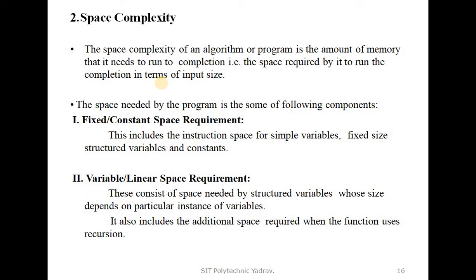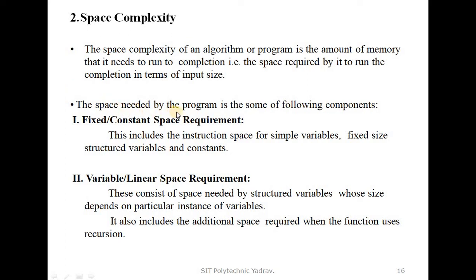So the space is calculated depending on the input type we give.